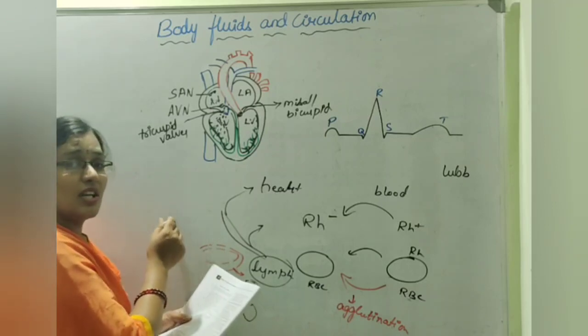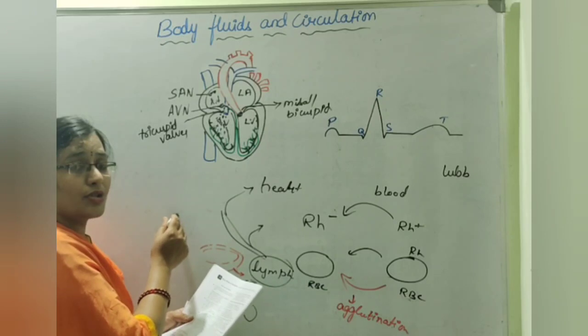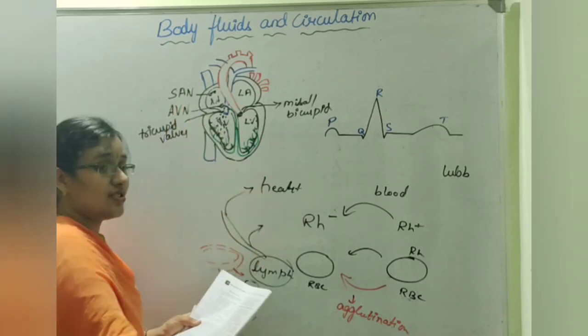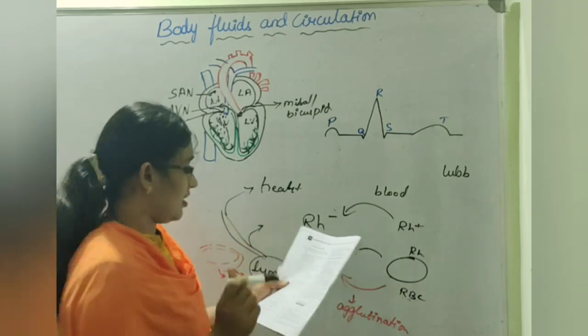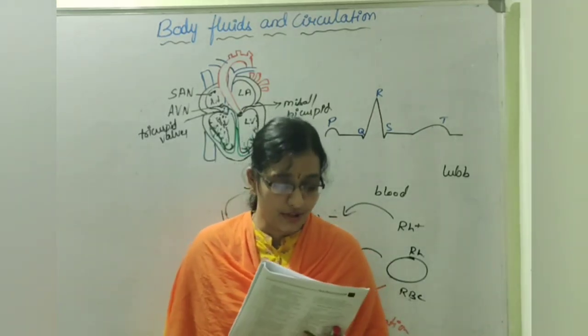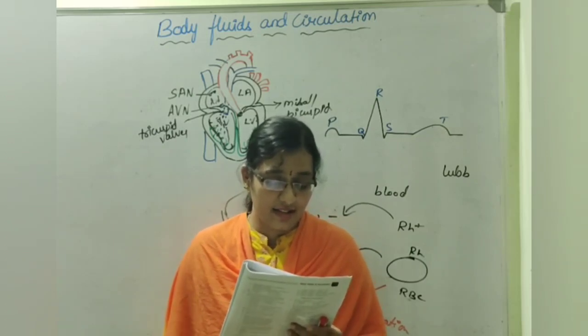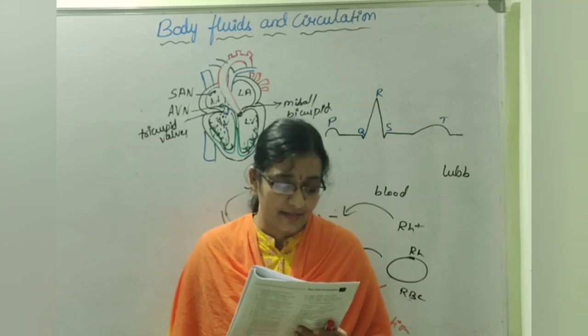So from venules, the deoxygenated blood flows through the systemic veins, and through that it enters into the right auricle. Okay, so which is the right option? Option 2, systemic circulation.